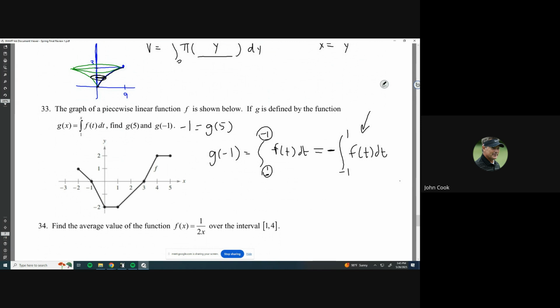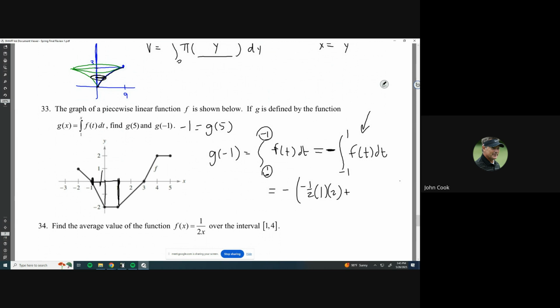Okay, so let's find that area. Let's start at negative 1 and go all the way up to 1. So it looks like it's just going to be 2 shapes. You have a triangle and then also a rectangle. So I'm just going to add those 2 together. So I've got a negative because of this, okay? And then my 2 little areas, they're both going to be negative. So I've got a triangle. It has a base of 1 and a height of 2. So 1/2 of 1 times 2. And since it's below the x-axis, it's also going to be negative.